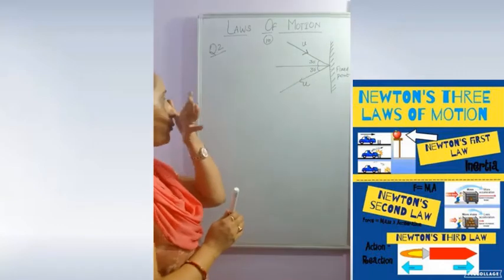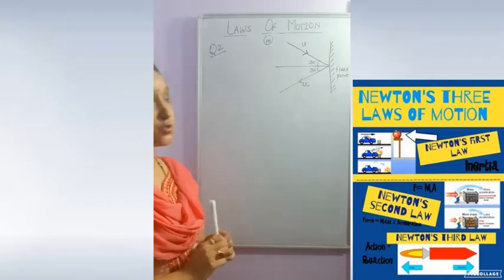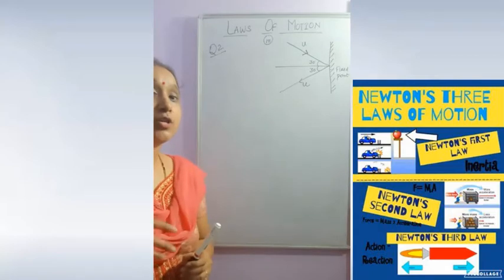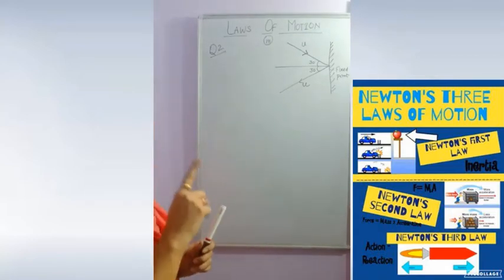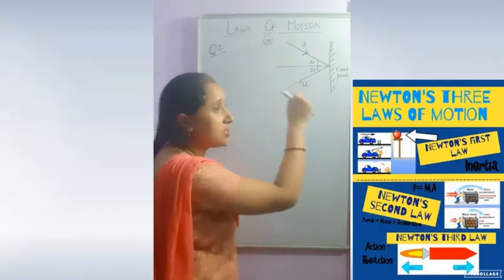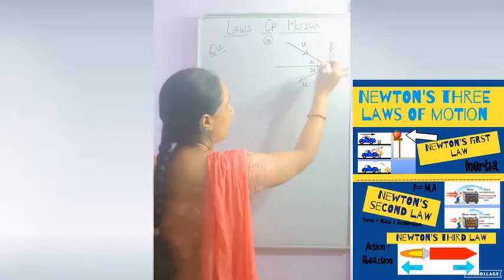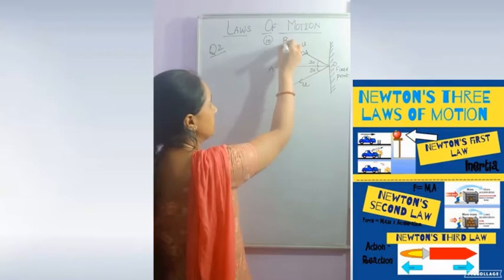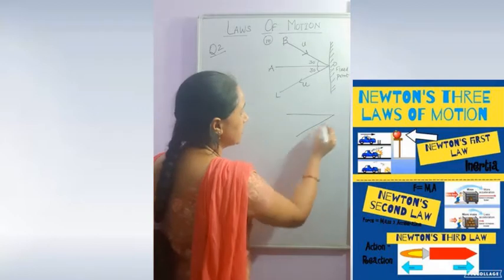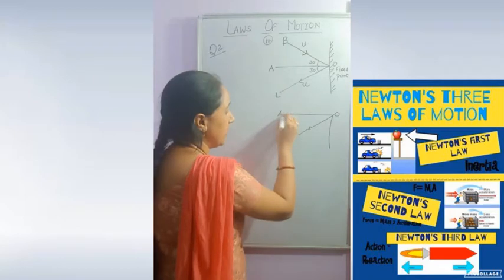So this is a different type of question in which the velocity is not in a straight direction, it is at an angle. So how to solve these questions? You should be able to resolve any given vector. You should know how to resolve the vector. Let me tell you how we will resolve these two vectors, one the incident velocity and the other the reflected velocity. If I write it as O, it is B, A, it is B and it is L. Now, if I am drawing this figure, this is U, this is O and this is A.